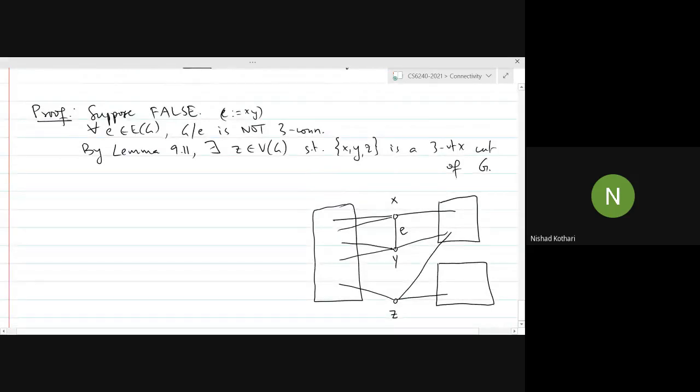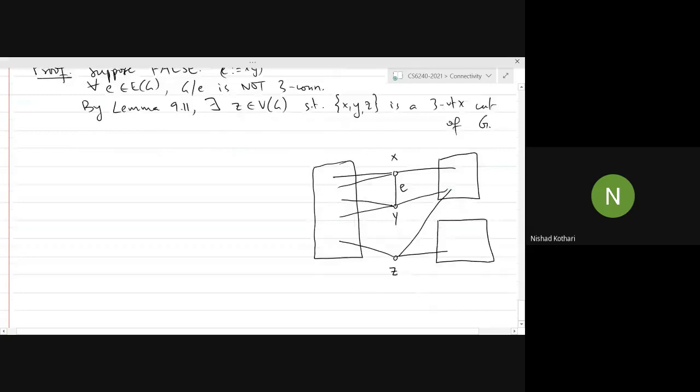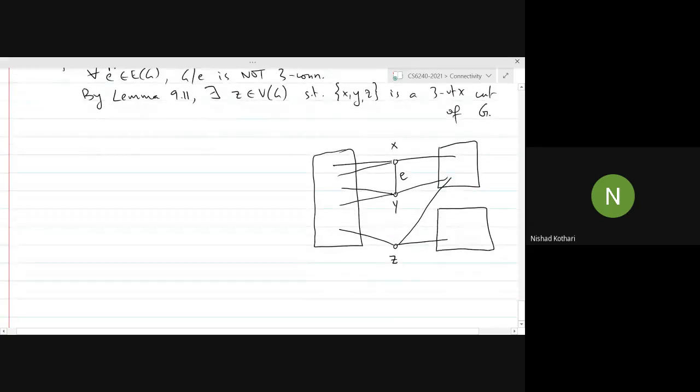So what we will do is use this structure to find a better edge. What do I mean by better? E is not a good edge because when I contract E, the 3 connectivity is not preserved. In fact, I have assumed that all of the edges are not good.